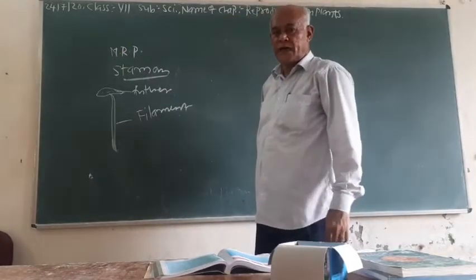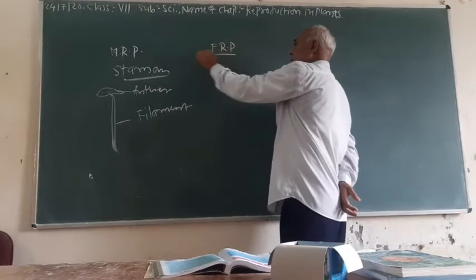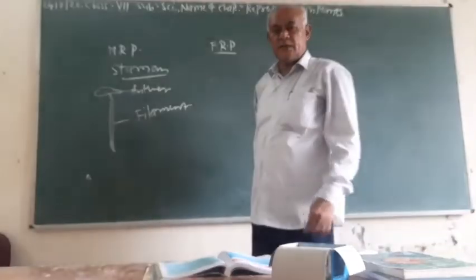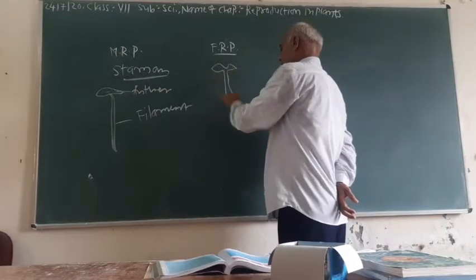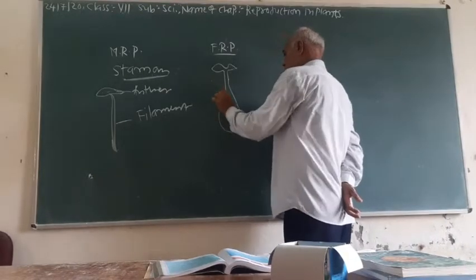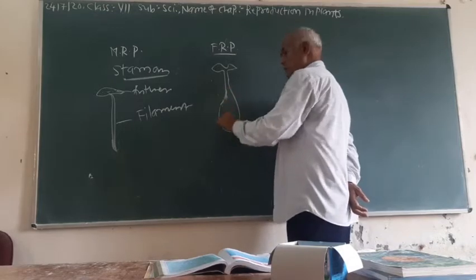Now we also sketch the female reproductive part, the pistil. The pistil is the female reproductive part of the flower.